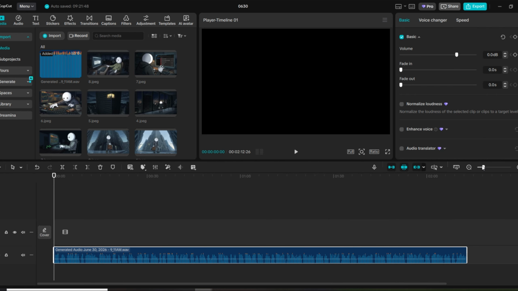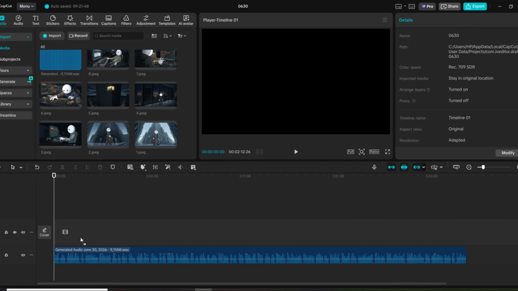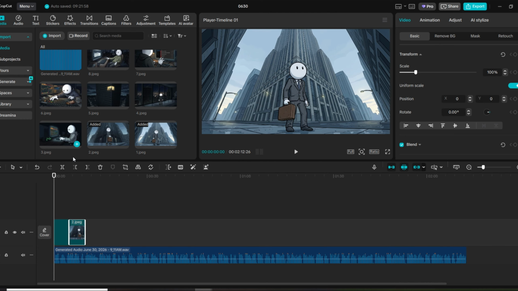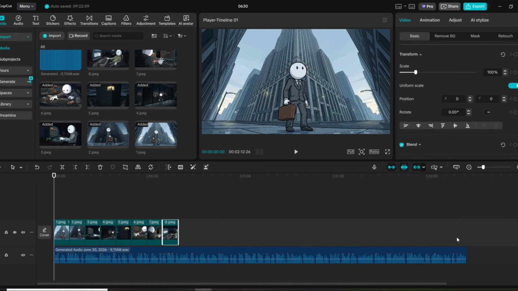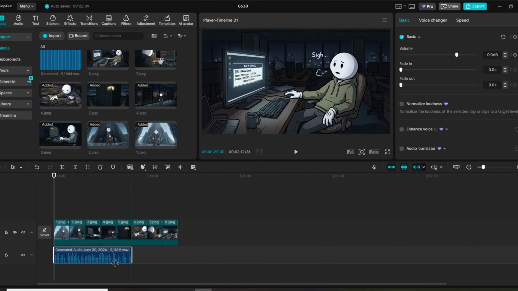Next, start placing your generated images on the timeline, matching each image with the sentence being spoken in the voiceover. Make sure every visual appears at the exact moment it's being described to keep the storytelling smooth and engaging.